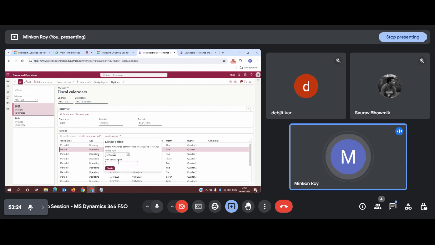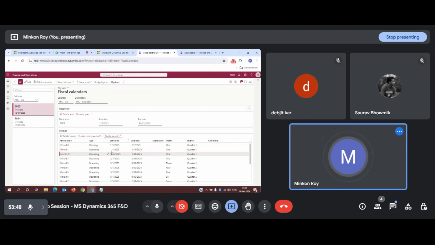Once I click on 16th and I give the new period name, say for example, month 1.5 or 1.1, and click on divide, it will divide the January month into two different sections. See, the January has been divided into two different subsections. Like for 15 days, 15 days, we can have a separate accounting transaction if it is required.